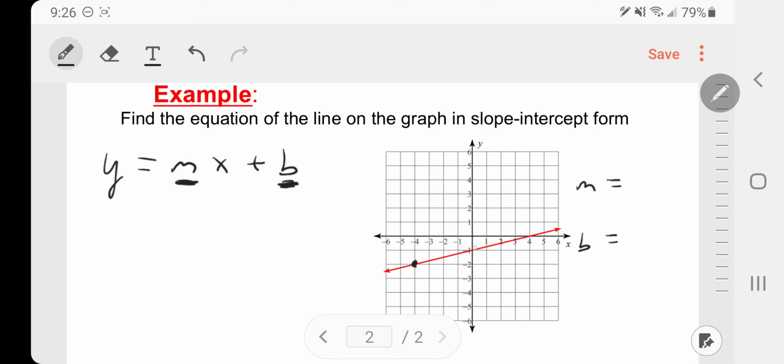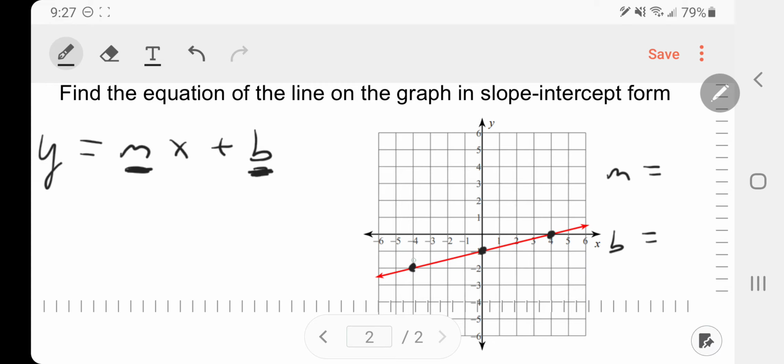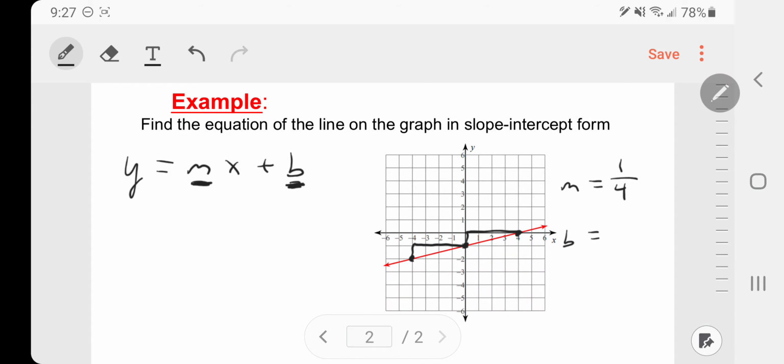Again, pick a couple points. In this one, I have 3 possible points I can choose from to get my slope. I need a minimum of 2 to get the slope, so it doesn't matter which 2 I pick. Let's go ahead and count rise over run. From here to here, I'm counting up 1 and over 4. So that's up 1, positive 1, and to the right 4. I could have done the same thing if I had chosen these other two: up 1 over 4. And then I'm looking for the y-intercept.